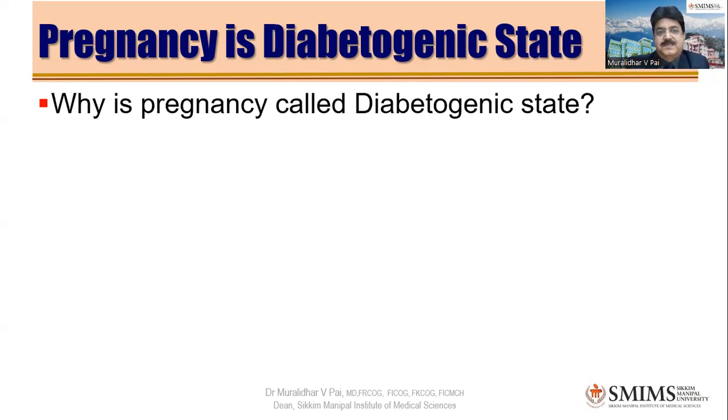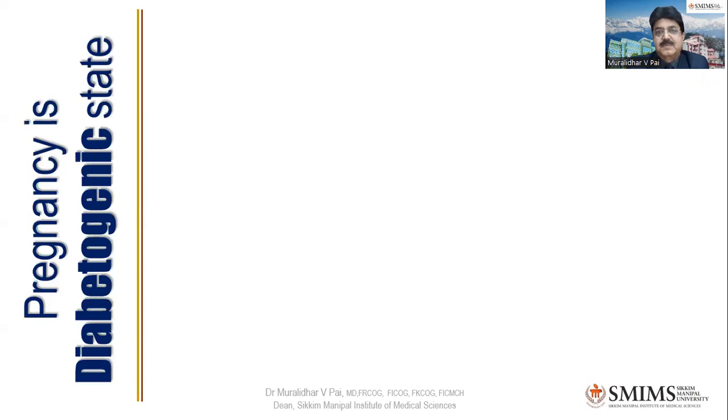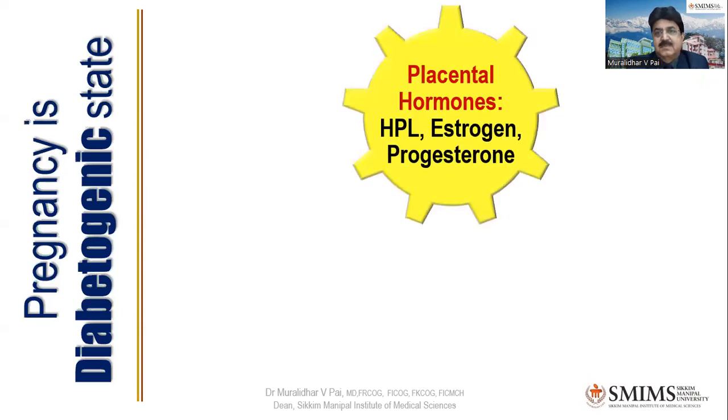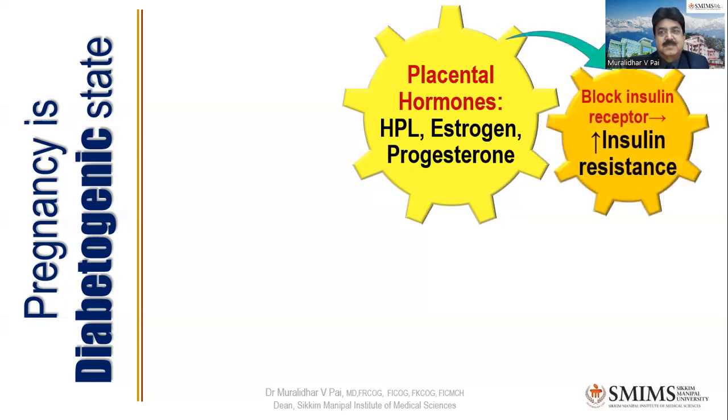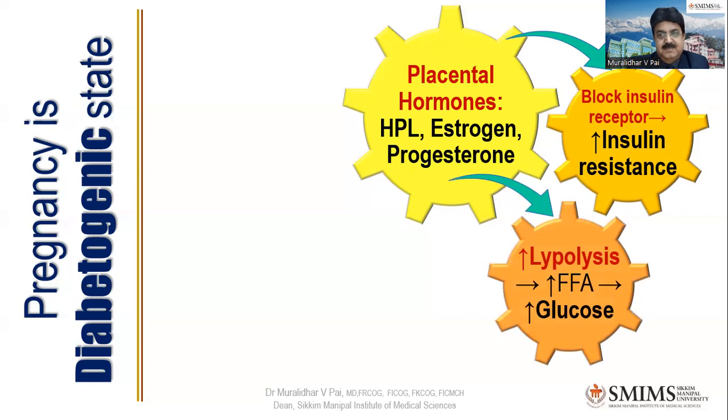Yes, sir. As previously told, in pregnancy there is increased maternal requirement for glucose, and thereby increased insulin production. Who is the culprit? Human placental lactogen, along with estrogen and progesterone. These steroid hormones will increase insulin resistance by decreasing the affinity of insulin to its own receptors. So there's going to be a lot of glucose and a lot of insulin, but the energy is not going to be used up by the cells, and it is shunted to the fetus, leaving the mother in a hyperinsulinemic state. This causes increased lipolysis as glucose is not being used.